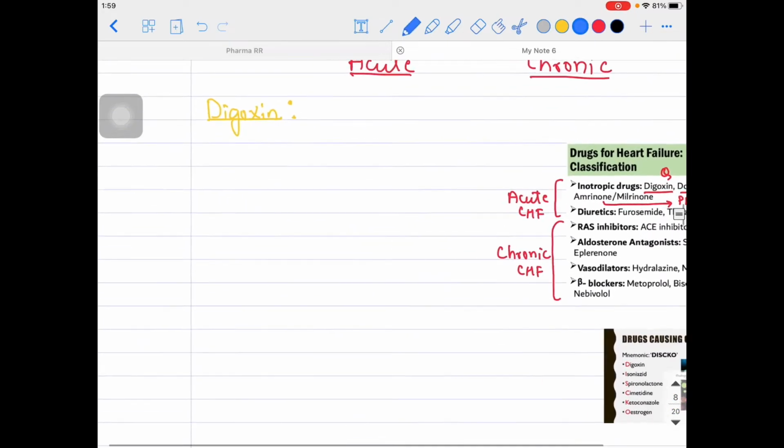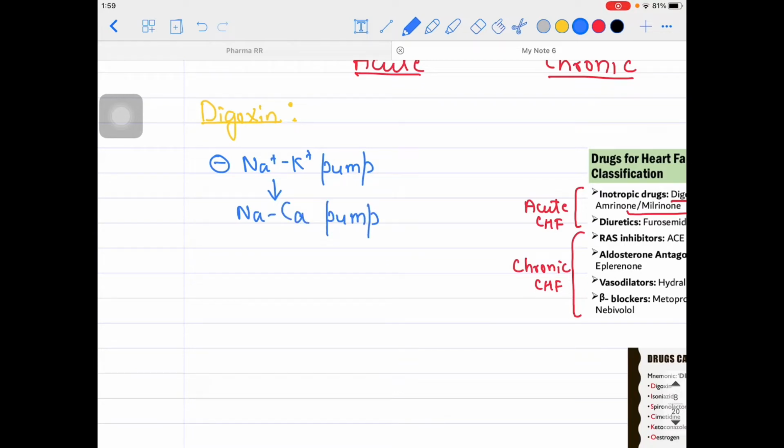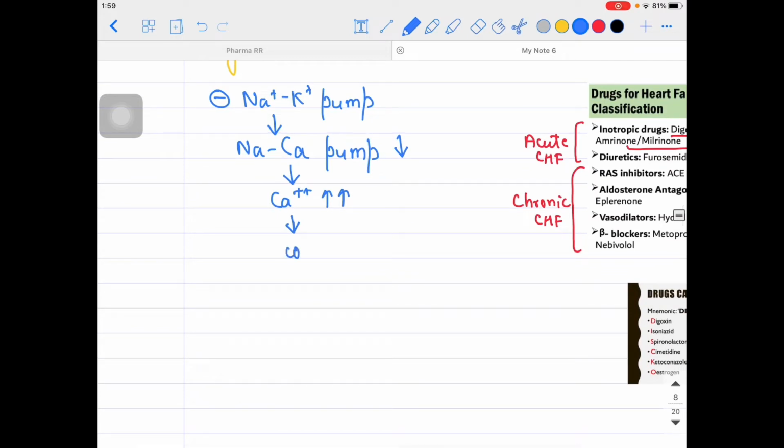As far as the mechanism of action is concerned, what is it inhibiting, guys? It is inhibiting your sodium potassium pump. First of all, you know that. Due to that, what will happen? Automatically there will be inhibition of the sodium calcium exchanger pump also. Due to that, calcium will start accumulating in the endoplasmic reticulum, and finally it will lead to more and more contractility in the cell, right?